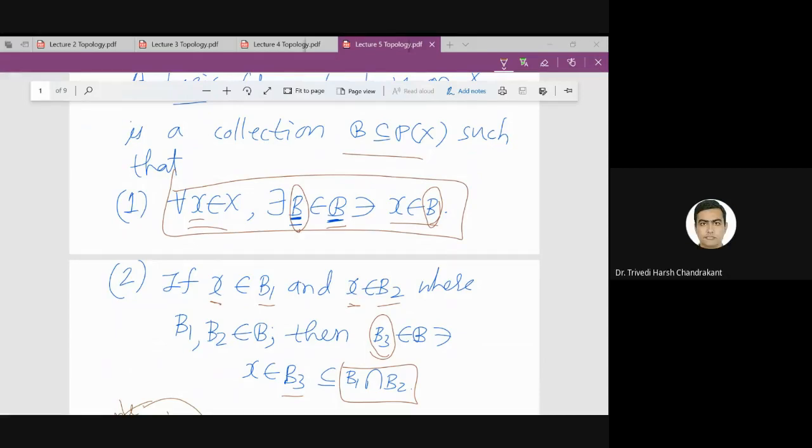So can you repeat again what you are saying? Sir, you were telling that for R it will be the collection of all open intervals of A comma B type. Yes. That you were saying a basis. Yes.